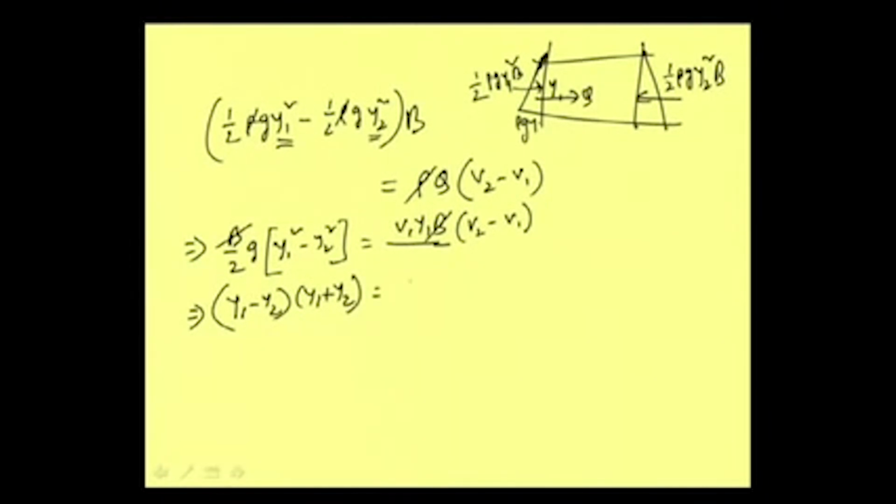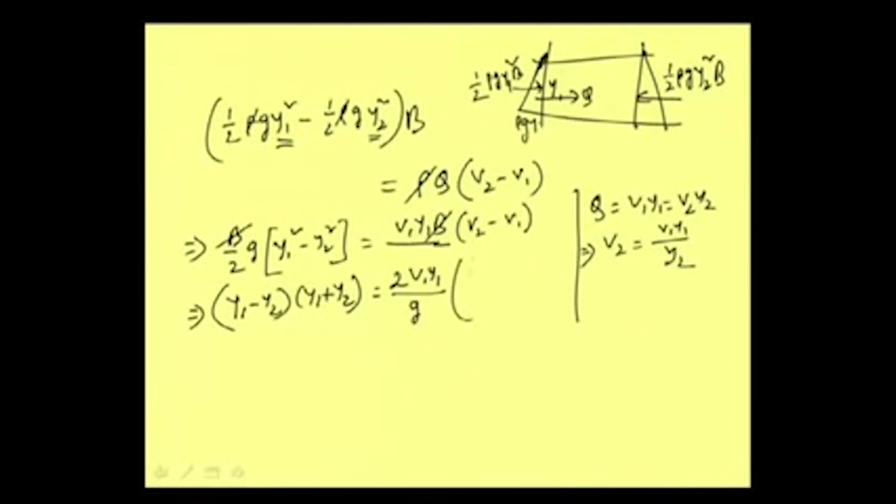This is equal to twice v1 y1 by g, and then (v2 minus v1). From the continuity equation Q, we have v1 y1 equal to v2 y2. So v2 can be written as v1 y1 by y2.